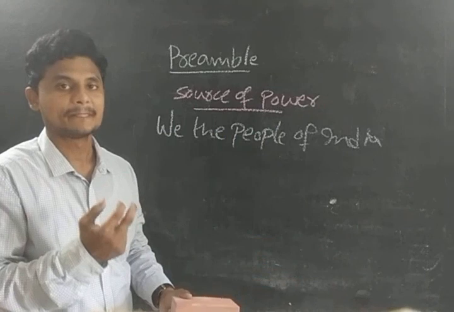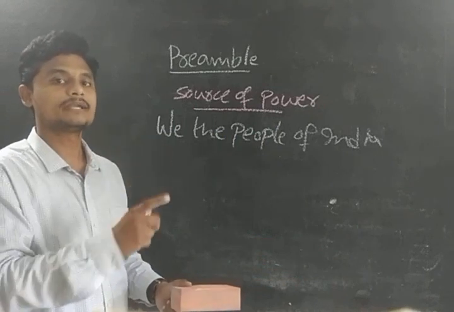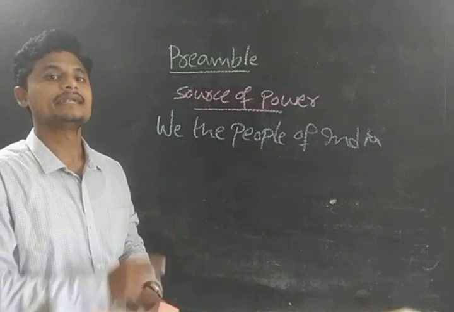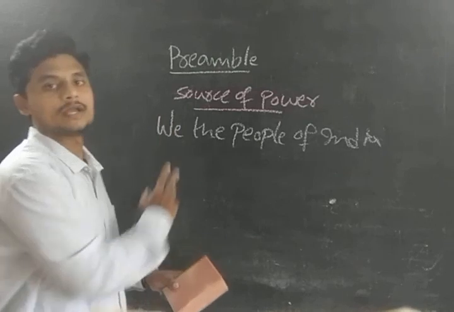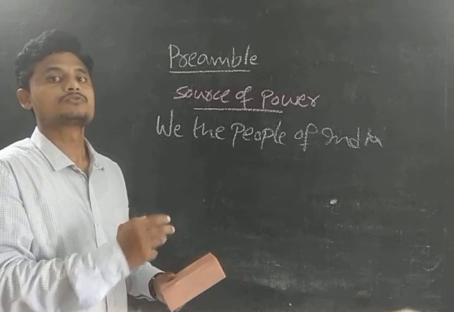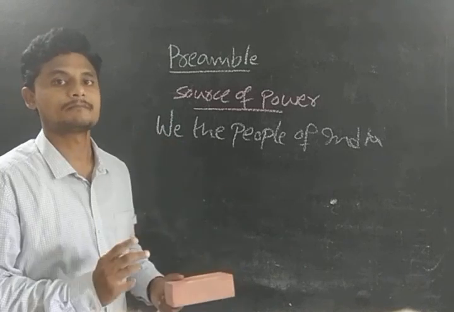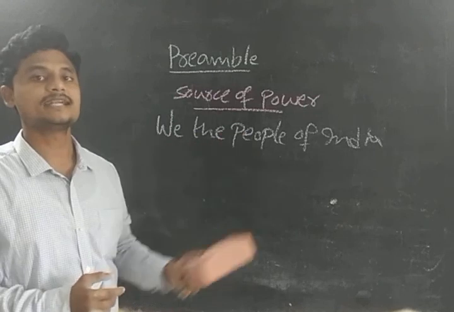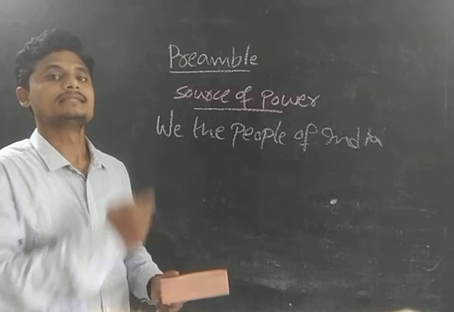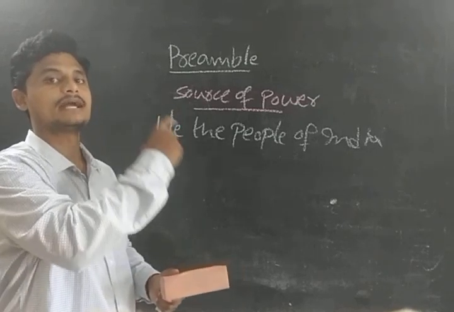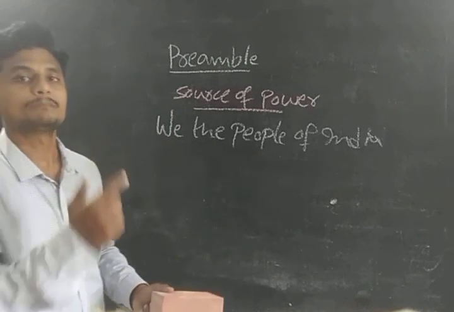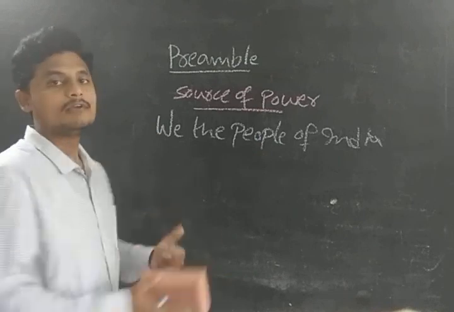Is that clear, guys? Article 395 says that the Government of India Act 1935 and the Independence Act 1947 will no longer exist and will be null and void, and we have our preamble and our constitution. Now we are not under the British government, so those acts are not going to work with us. Clear, guys? We the people of India, that is the source of the power, which we get from Article 395. There, Dr. B.R. Ambedkar finally wrote Article 395 like that, and he said null and void. That is about the source of the power, guys. Clear, guys? Okay, now I will move to the next topic.